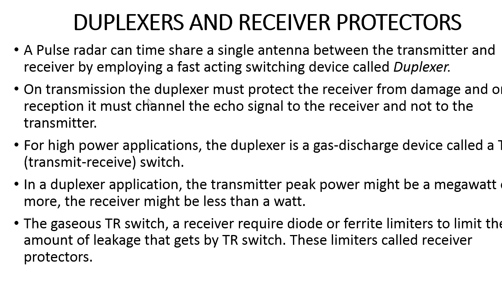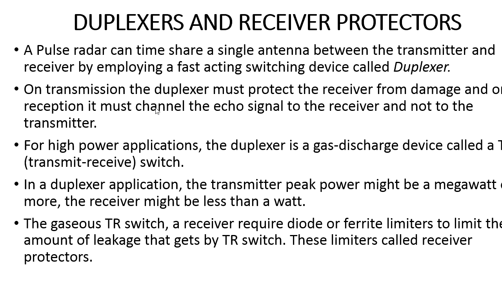On transmission, the duplexer must protect the receiver from damage, and on reception it must channel the echo signal. As already discussed, the duplexer protects the receiver part whenever it is transmitting the signal, and similarly whenever it is receiving the echo signal, it will allow the echo signal only to the receiver part of the radar.